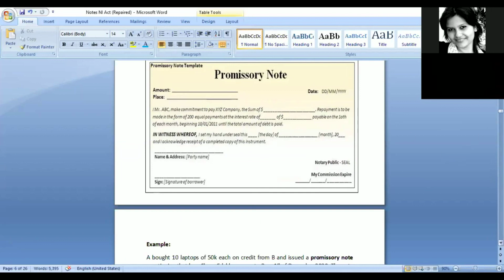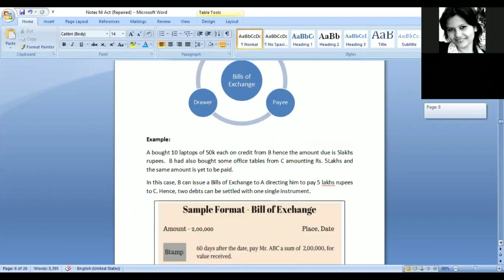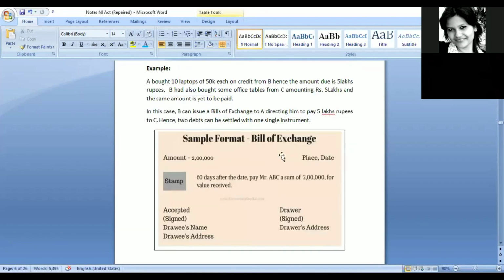In case of bills of exchange also, we cannot just mention pay to the bearer this particular amount. For example, if I am issuing this particular bills of exchange, I can mention my name, that pay me, my name, and then this particular amount. Or maybe I can mention someone else's name also, but a name has to be mentioned.